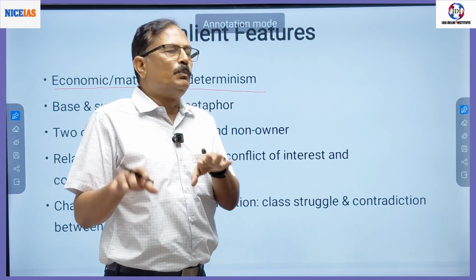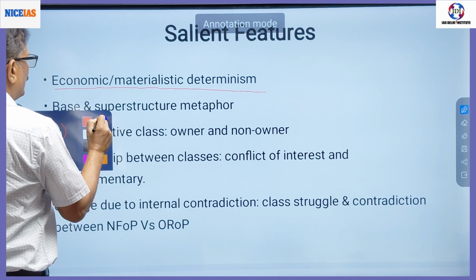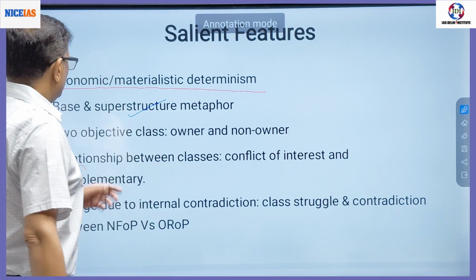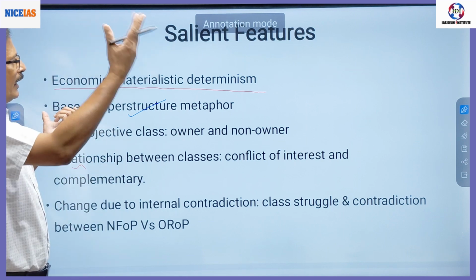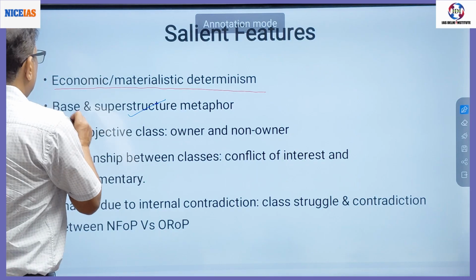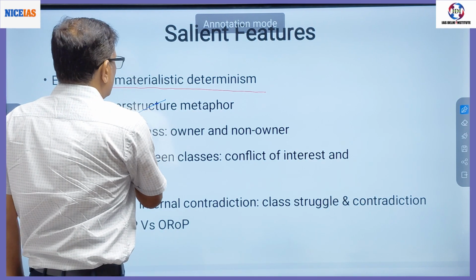This is called the base superstructure metaphor. It means there is a base in society, and over and above it are all the institutions. Here the base is the economy.